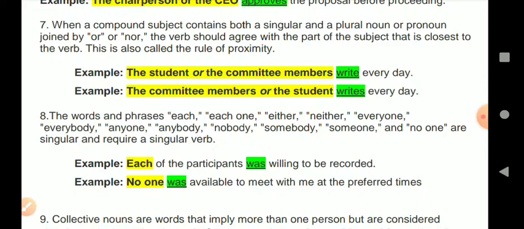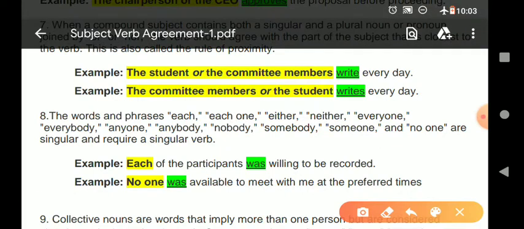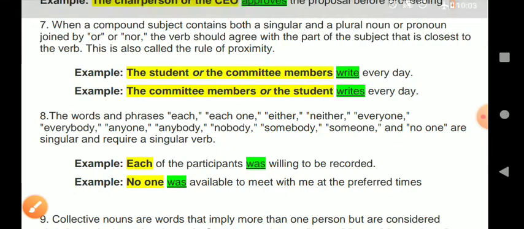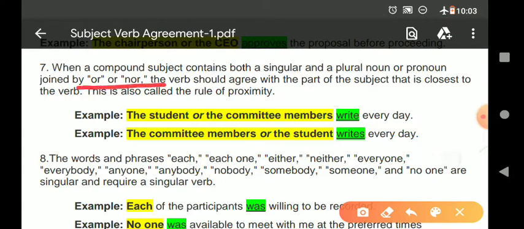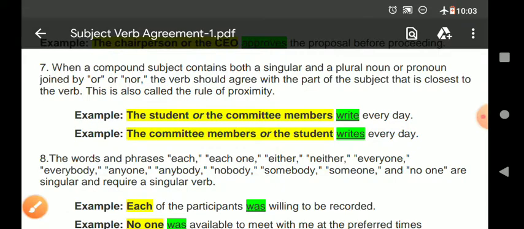When a compound subject contains both a singular and a plural noun, suppose in a sentence two or more subjects are there, one is singular and one is plural, and they are joined by or or nor, the verb should agree with the part of the subject that is closest to the verb.